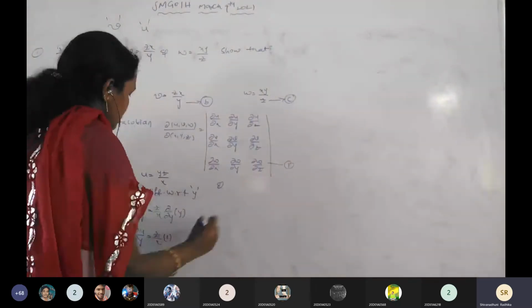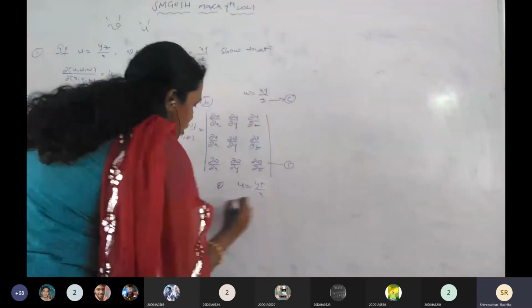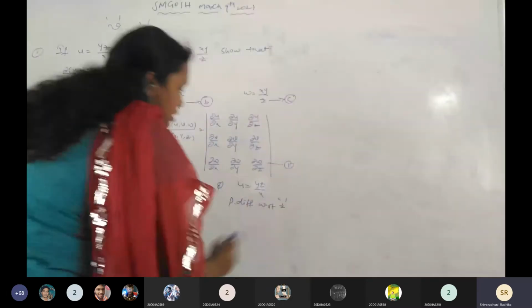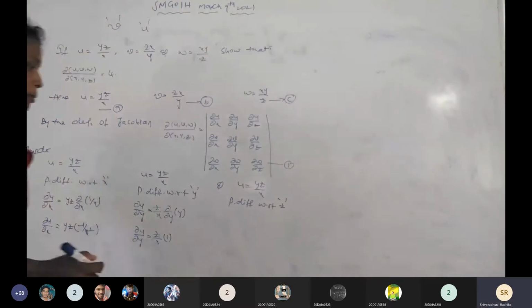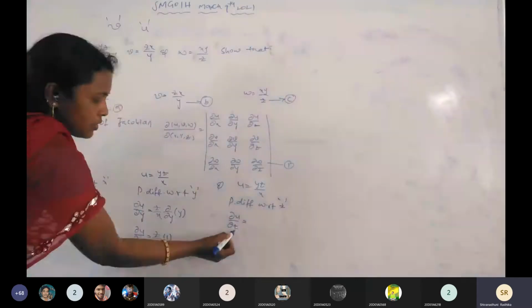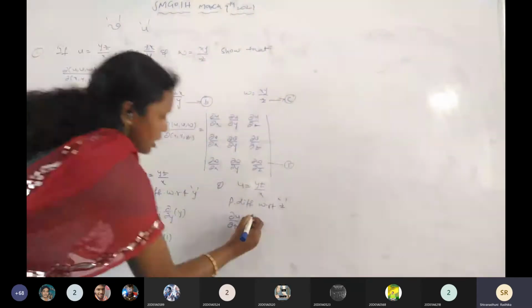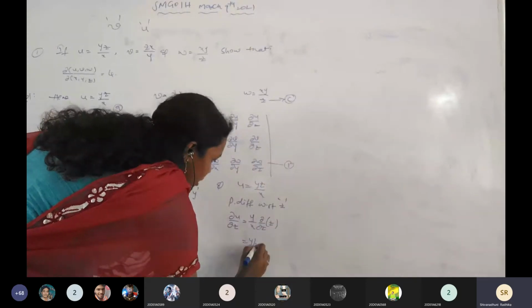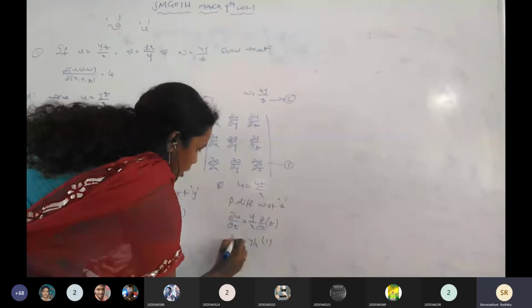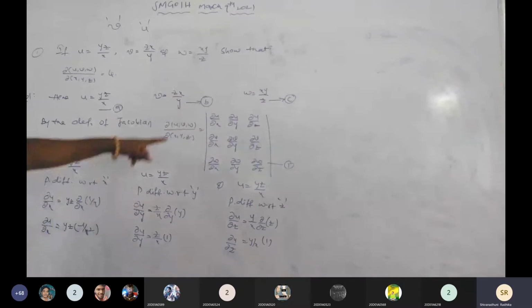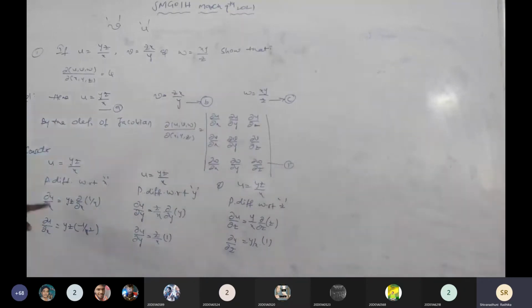And last, the same function u equals yz by x, partially differentiating with respect to z. The third variable is z. Is it clear? Now ∂u/∂z equals, when we are differentiating with respect to z, y and x are constant, taken outside: y by x into ∂/∂z of z, which is 1. Here ∂u/∂z is what? y by x. This one clear? These three complete the first row, with respect to x, y and z. Is it clear?